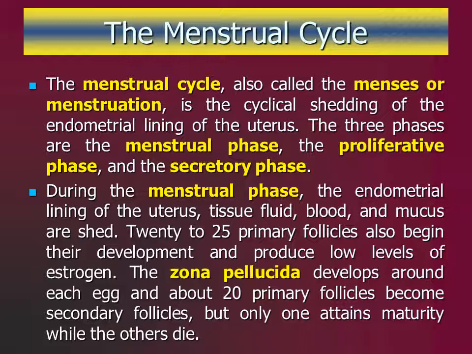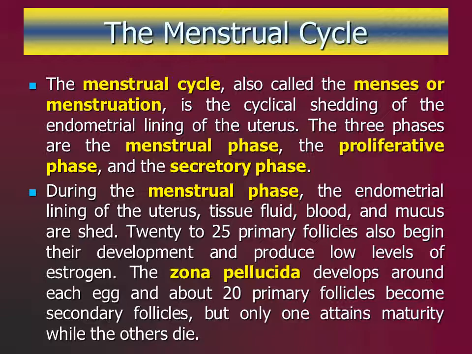During this time, the thick endometrial lining of the uterus is shed along with tissue fluid, blood, mucus, and epithelial cells. Bleeding during this period can last from 3 to 5 days. The detached tissues and blood exit through the vagina as the menstrual flow. During this phase, the ovarian cycle is also in operation.